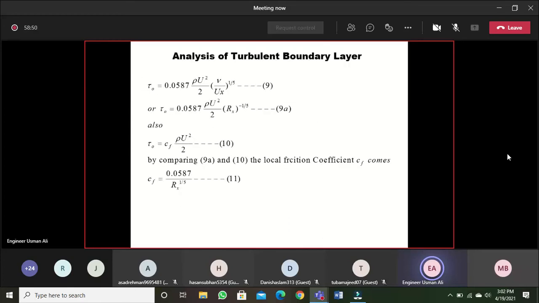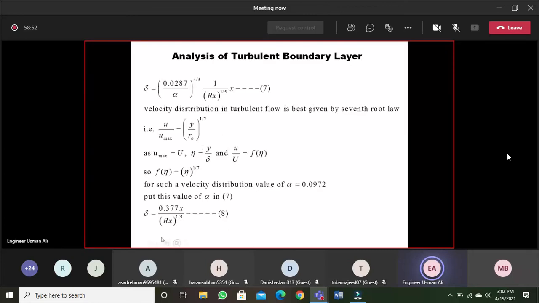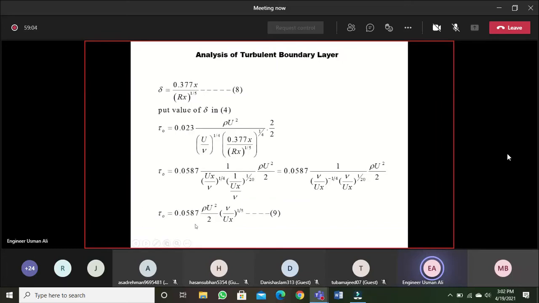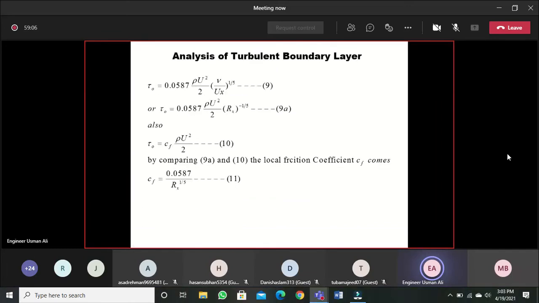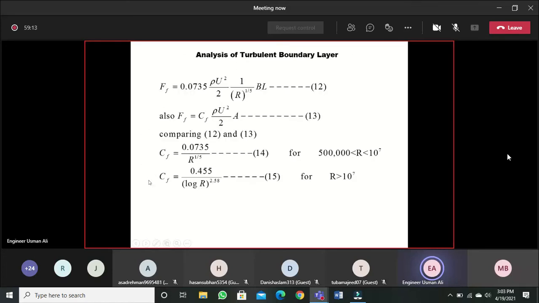We have derived first of all the thickness of turbulent boundary layer, 0.377 x over Rx power 1 by 5. Rx is the local Reynolds number, R sub x. And we have derived the expression for the tau naught for the turbulent boundary layer. We have derived the expression for the local friction coefficient and for the frictional drag on the entire length of the plate, having two equations for the different ranges of Reynolds numbers. This is for the analysis of turbulent boundary layer.